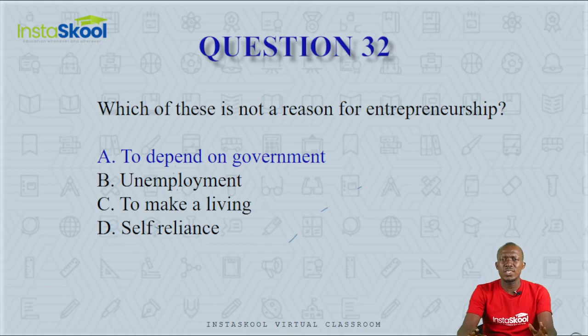So you are self-reliant. You rely on yourself. You make a living from the business, and you solve unemployment, but you do not rely on the government. So all of these are reasons for entrepreneurship except to depend on government. So option A is the answer.